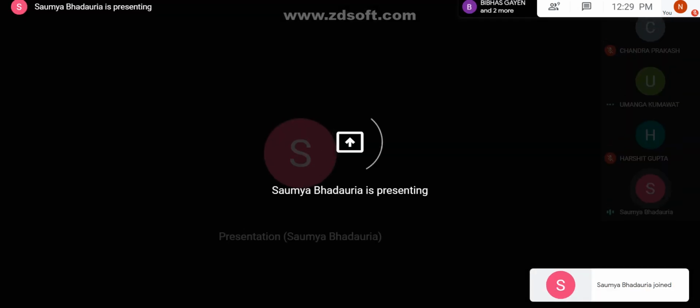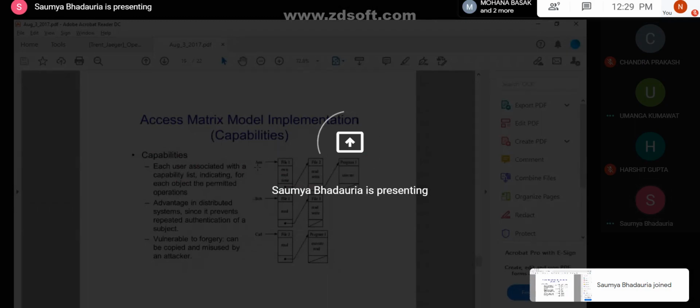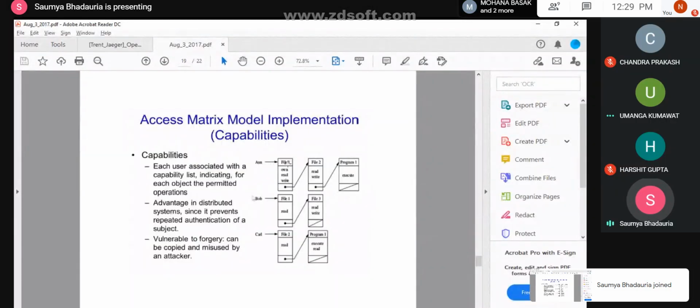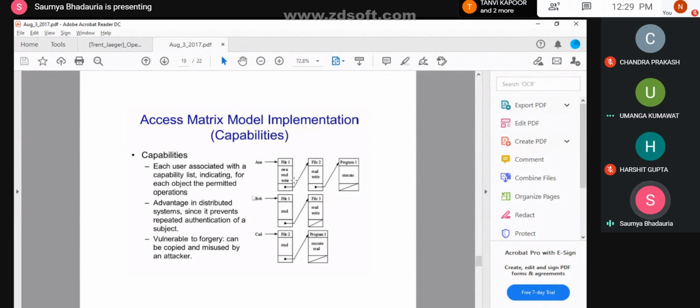So the previous thing which was there is Ann, connected to individual files. So this is just a graphical representation. Now you also need to have a formal representation for it. So that formal representation would be F1, comma, own, comma, R, comma, W. Okay, so that each subject can store the subject's capabilities. And the entire subject is in the form of a variable.